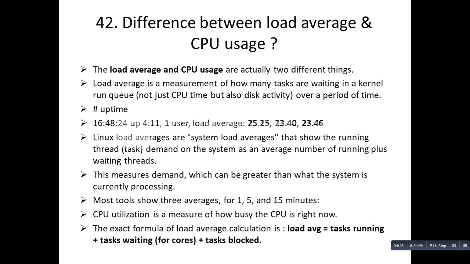CPU utilization is a measure of how busy the CPU is. So you have to understand the difference between load average and CPU usage. Both are different. The exact formula of load average calculation is load average is equal to tasks running plus tasks waiting for cores plus tasks blocked. So this is how the load average is calculated.